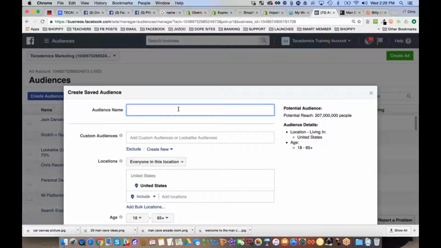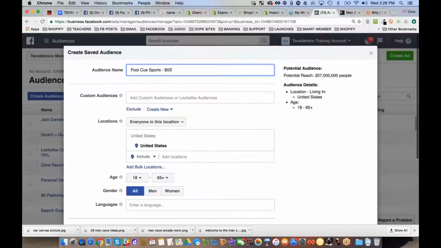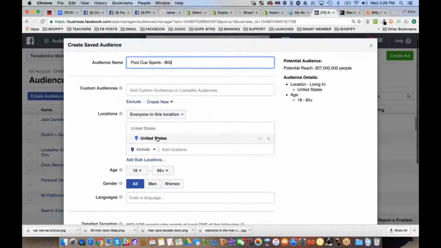Now in this one, let's do pool, cue sports, general, or big. Okay, let's do pool, cue sports, big. So we're going to start really, really big. So what I'm going to do is I'm going to go just US.